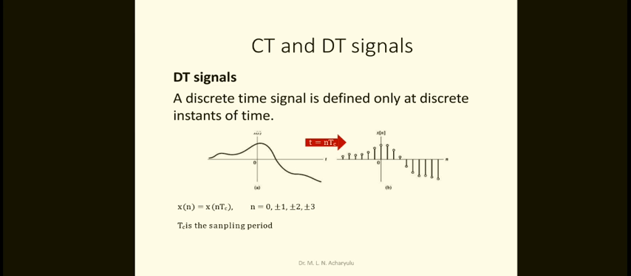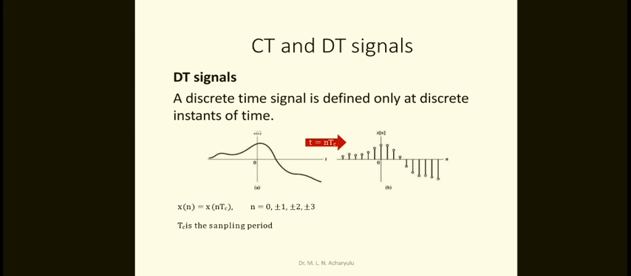Always, for the continuous time signal we consider t, and for the discrete time signals we consider n. Therefore, x of n is equivalent to x of n times Ts, where Ts is the sampling period, and n is equal to 0, 1, 2, 3, either plus or minus.